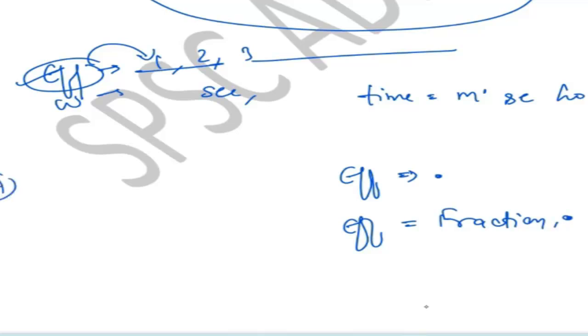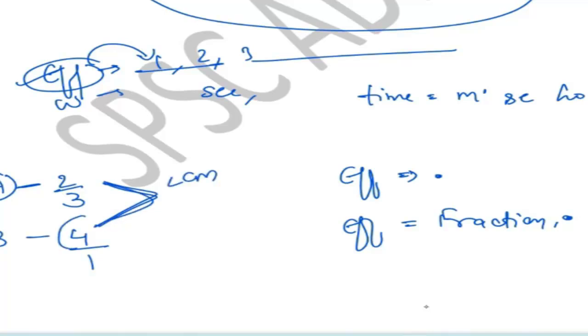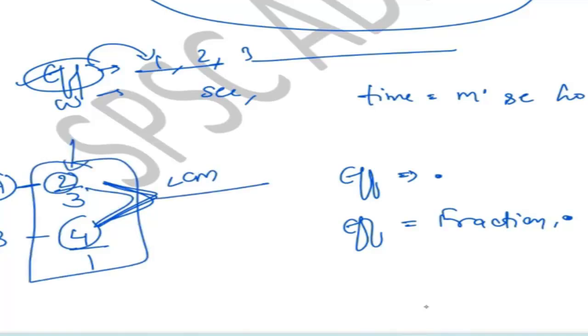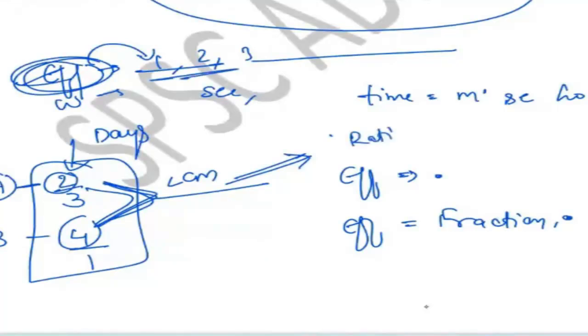Like suppose A is doing some work in 2 by 3 days and B is doing some work in 4 by 1 days. Then you have to just take the LCM of the similar digits, meaning the 4 and 2 are similar, so take out the LCM. But this fraction and this decimal will denote the days. Efficiency will always be in the format of a single digit. It means a rational number. Efficiency will always and always be in the format of a rational number.